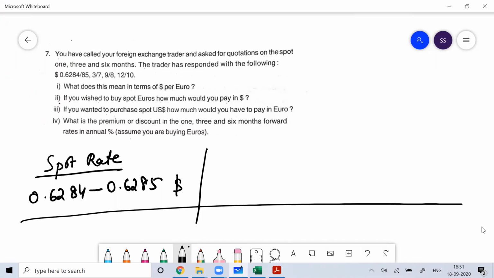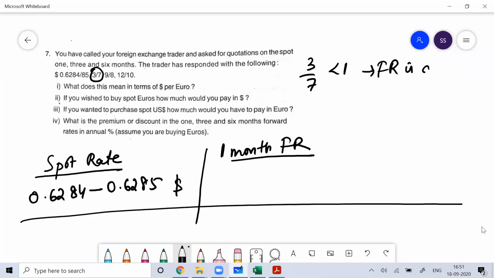Then the 1 month forward rate. You can see this is 3 by 7. You know that 3 by 7 is less than 1, which means the forward rate is at a premium. So if the forward rate is at a premium, then add. Add 3 to the bid quote, add 7 to the ask quote.